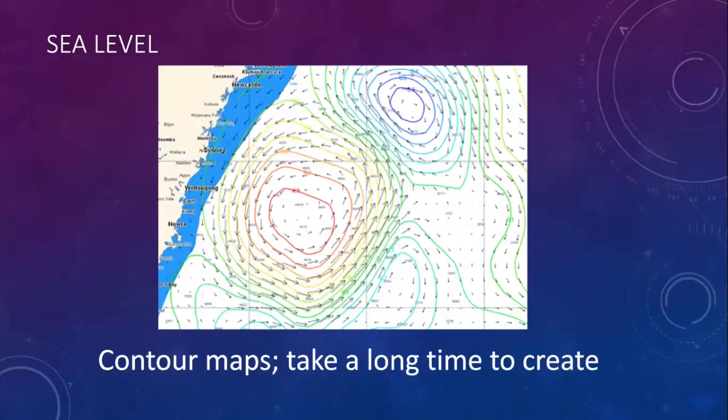On sea level, data can be used to create contour maps of sea levels. From these maps, scientists can determine speed and the direction of currents. Where the contours are steepest, the currents will be strongest. A strong current in the middle of the ocean might be caused by earthquakes and might cause flooding further inland. However, these maps take a very long time to create. Having more satellites helps in detecting sea levels, and this reduces the time taken for creation of these contour maps.